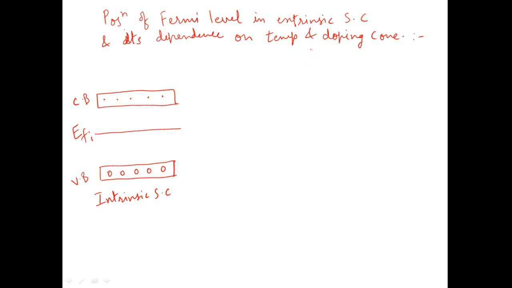Now there are two types of doping which can be performed in this intrinsic semiconductor. That is, it can be either doped with trivalent impurity or it can be doped with pentavalent impurity. If we dope a pure semiconductor with a trivalent impurity, then we get a p-type extrinsic semiconductor, and if we dope it with pentavalent impurity, then we get n-type extrinsic semiconductor. Now you know this doping effect.